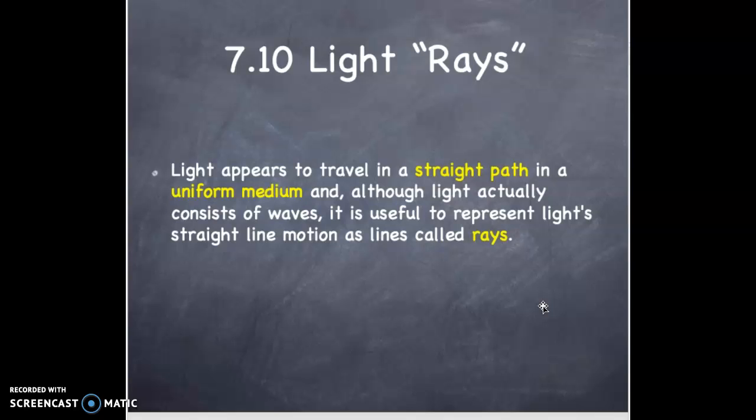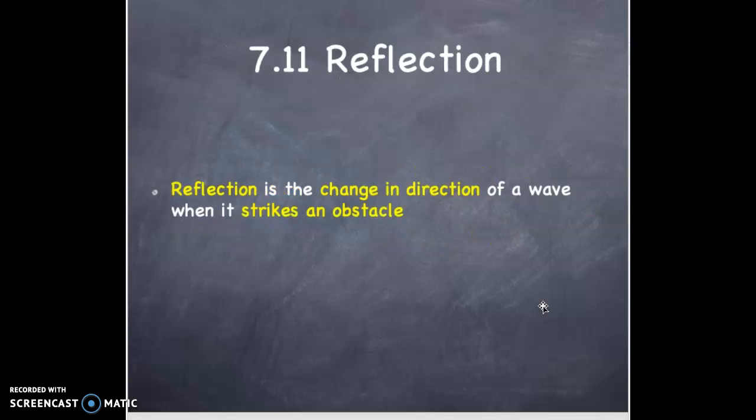Light waves. Light appears to travel in a straight path in a uniform medium. And although light actually consists of waves, it is useful to represent light's straight line motion as lines called rays. And reflection is a property that waves have. Particles do not have this property. So reflection is the change in direction of a wave when it strikes an obstacle.